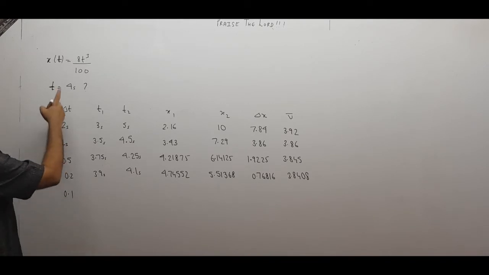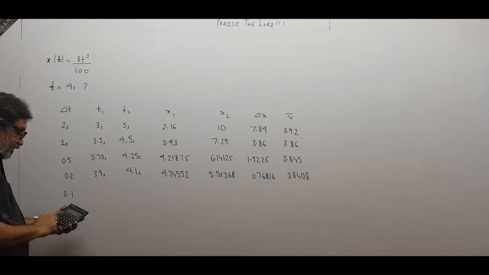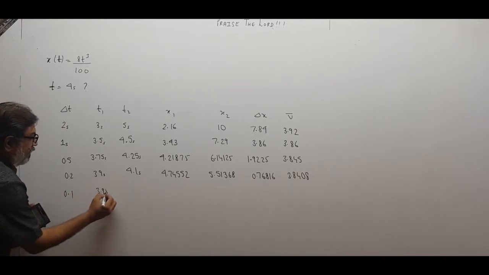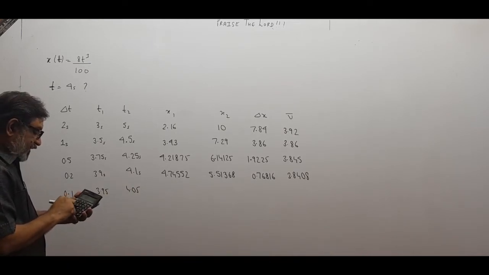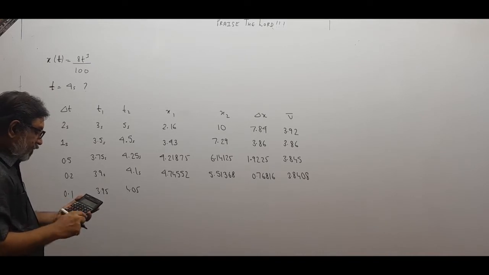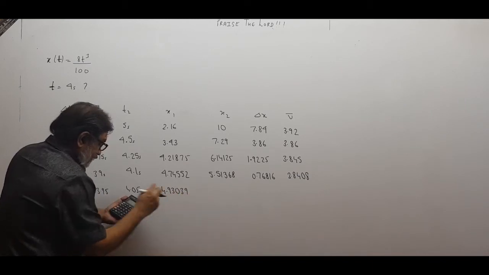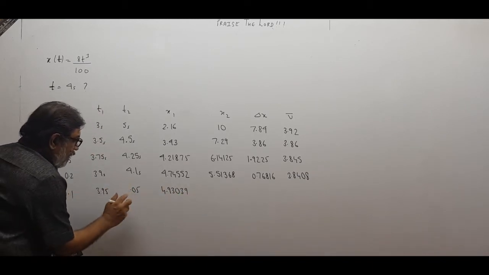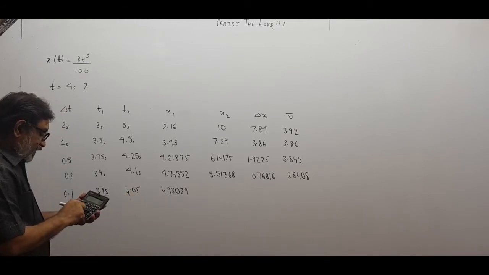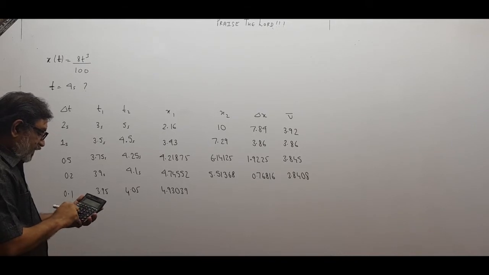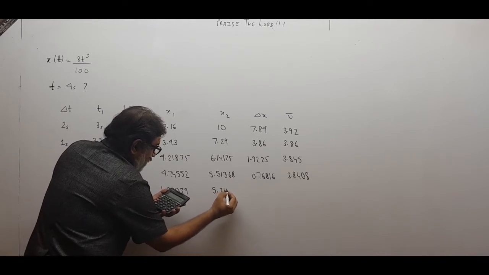And still, if you take 0.1, this will become 4 minus 0.05, half of 0.1. This will be 3.95, and this will be 4.05. 3.95 into 3.95 into 3.95 into 8 is coming out to be 4.93039. 4.05 into 4.05 into 4.05 into 8 is 5.31441.